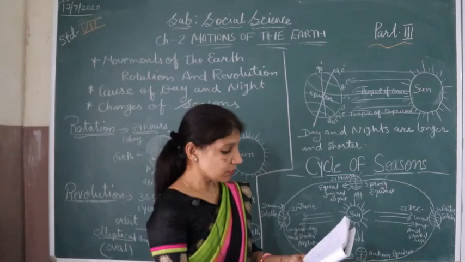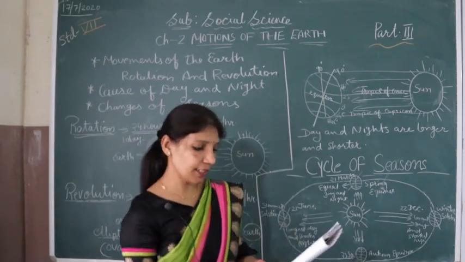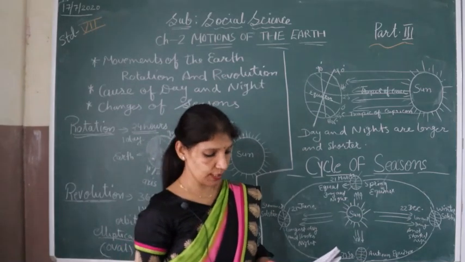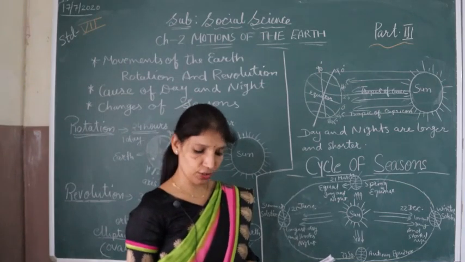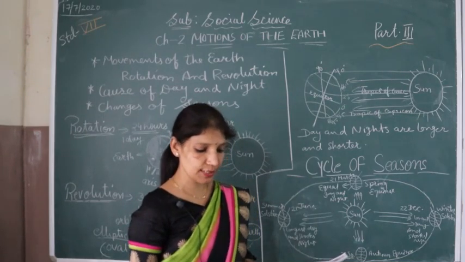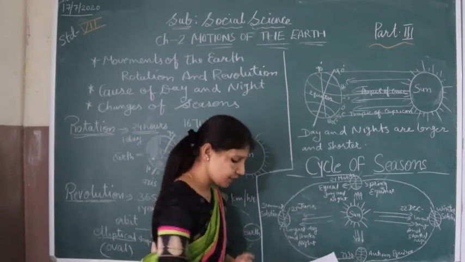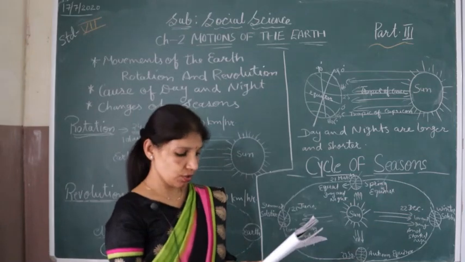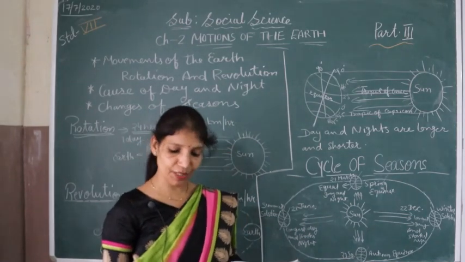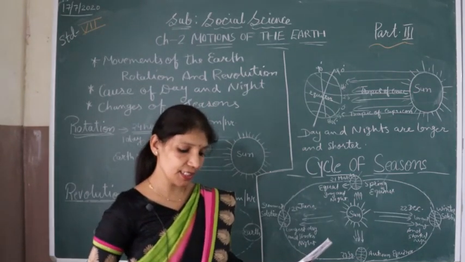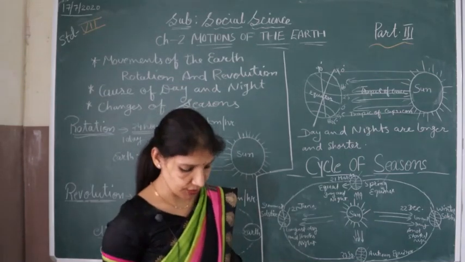So according to this chapter, the earth revolves around the sun keeping its axis inclined in the same direction, so both hemispheres come opposite to the sun's direction and the sun rays fall straight over the hemisphere which is tilted toward the sun. These straight rays give more heat, as I explained in this diagram, and the days are longer, so it is summer there. On the other side, the hemisphere receives slanting rays. These slanting rays give less heat, the night is longer and the day is shorter, so it is winter.